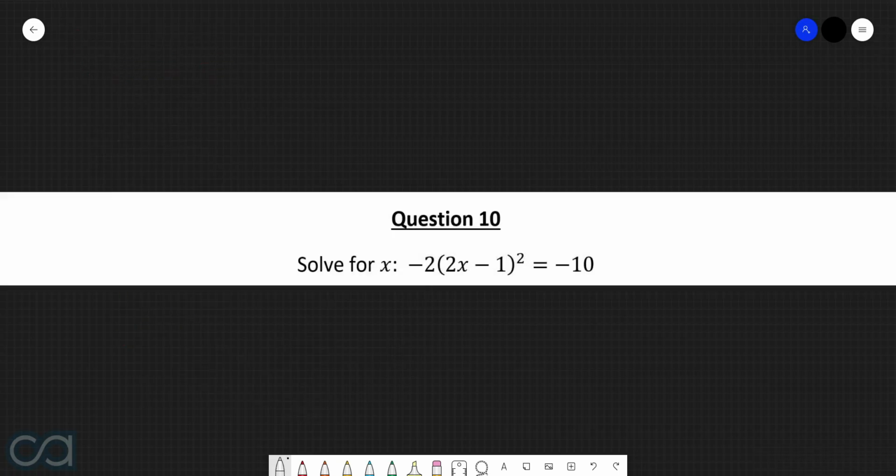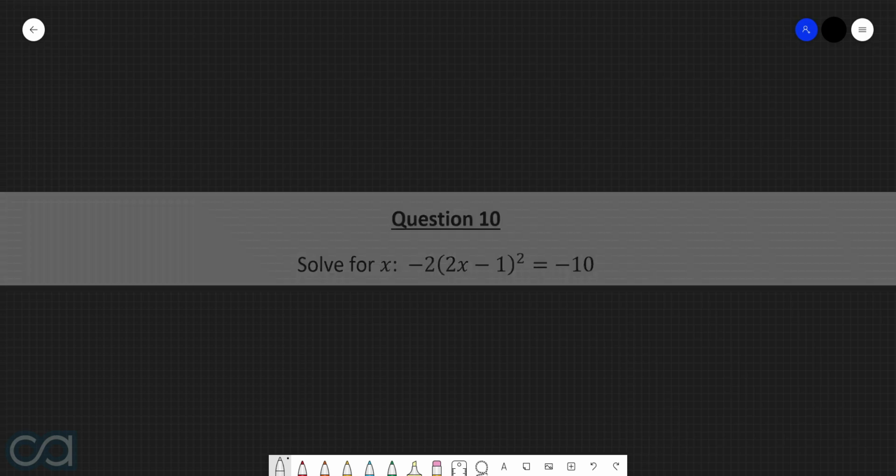Question 10. Solve for x. -2 by 2x take 1 all squared equals -10. So here we have -2 multiplied by 2x take 1 all squared is equal to -10. So here we need to try and isolate this bracket being raised to the power of 2. Best way that we can do that is by first of all dividing through by -2. This is going to cancel with that. And so then we're left with 2x take 1 all squared is equal to 5.